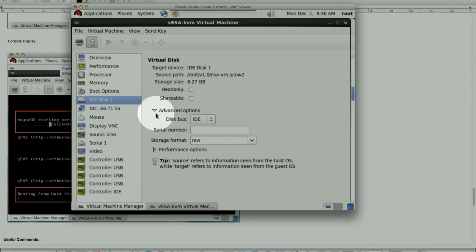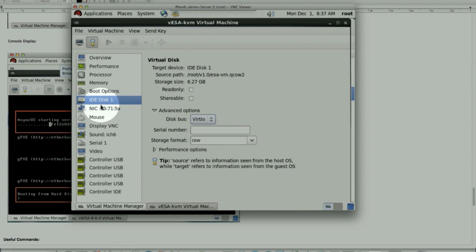What we want to check is, under Advanced option, that the disk bus defaults to IDE. This must be set to VirtIO. I do remember I had this problem when I first created a VM in KVM, that it was set back to IDE after applying the changes for whatever reason.